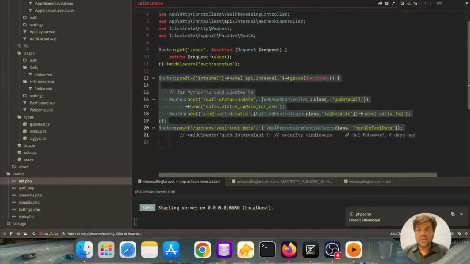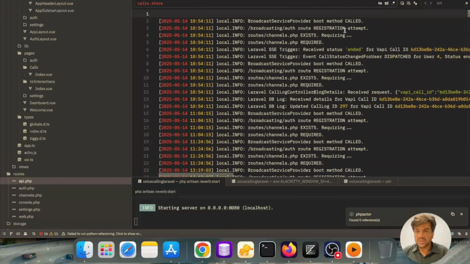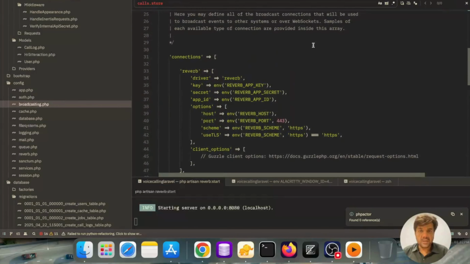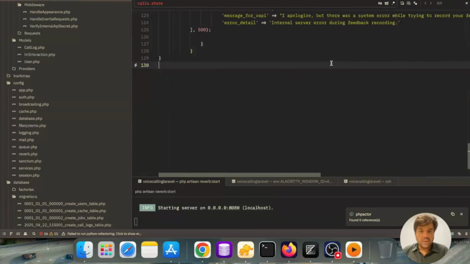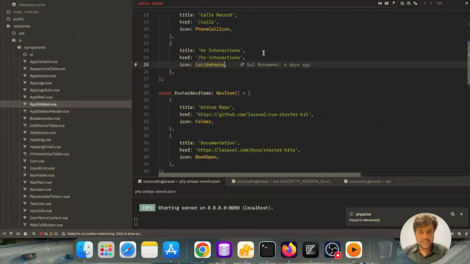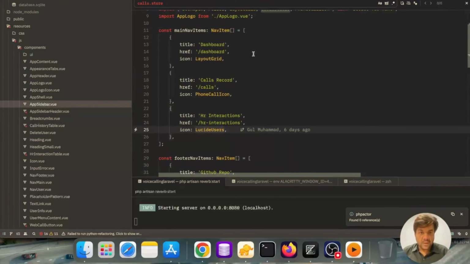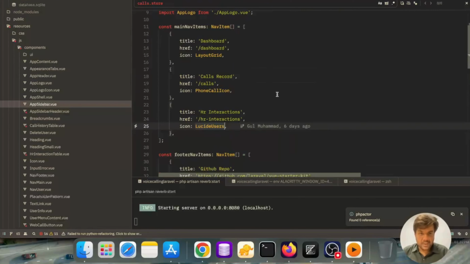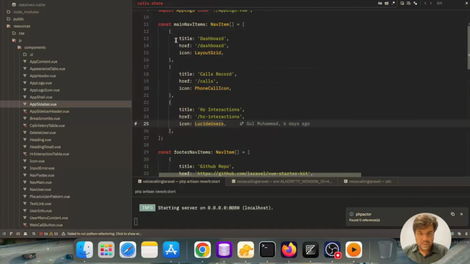Okay, what else? Here is our Laravel log showing different details. Here is our broadcasting details related to Reverb. Nothing else, just normal Laravel coding here. And here is our app sidebar view showing different menus for the front end. You can see call records, HR interactions, etc.